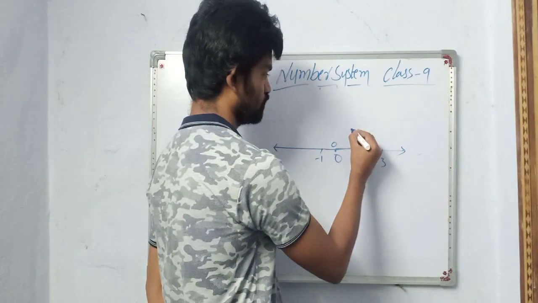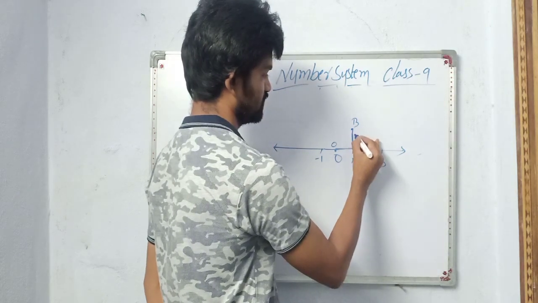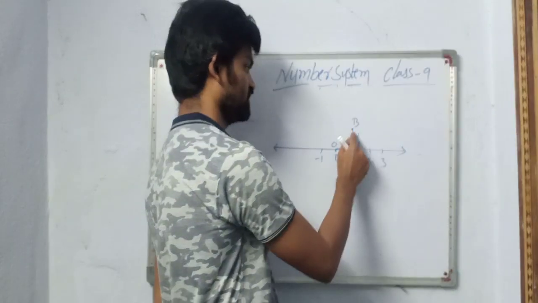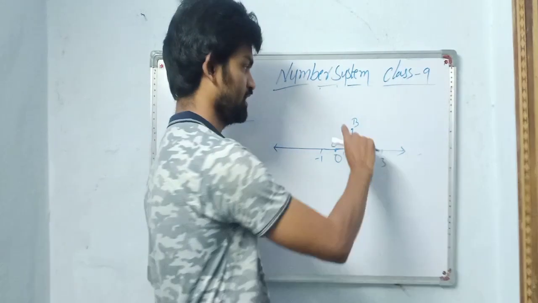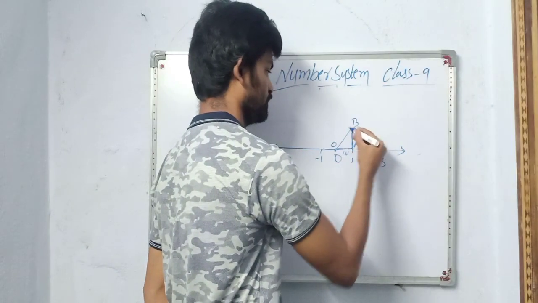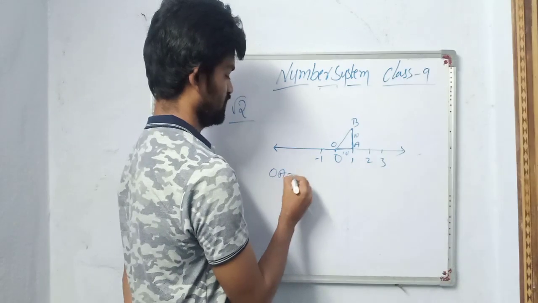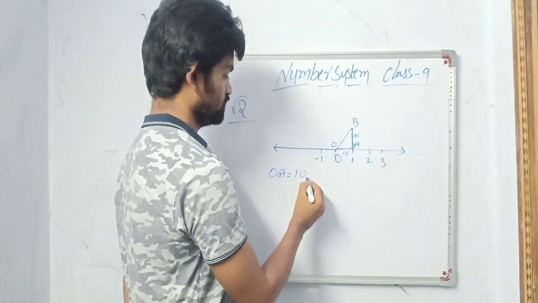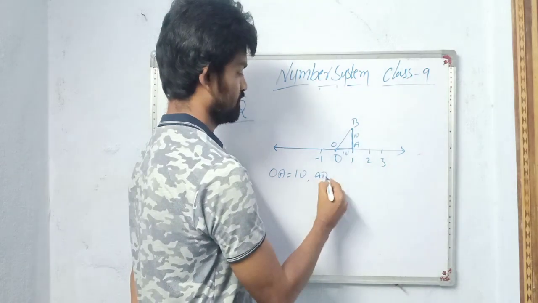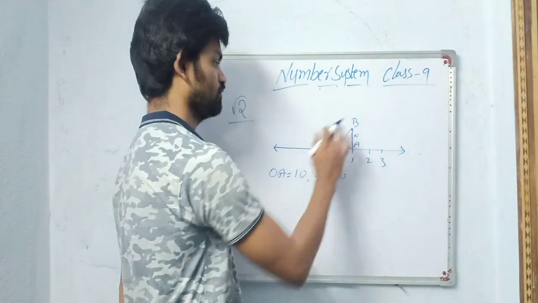I will mark one point here, that is B, with 1 unit. So this is also 1 unit, this is also 1 unit. Okay, so I located one point, that is B. Now AB is 1 unit, then join OB. Okay, now OA is 1 unit and AB is also 1 unit. Now I have to find OB.